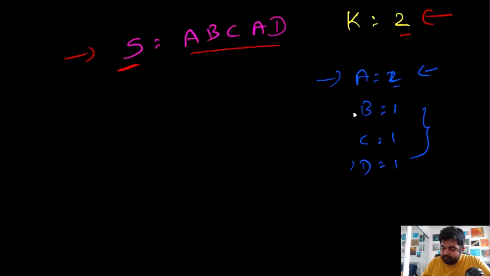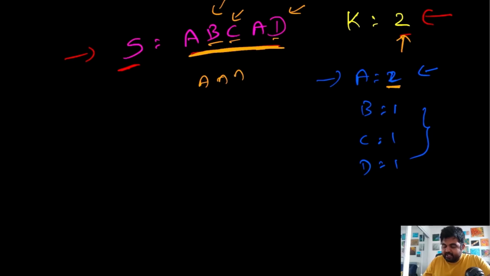And why I'm putting so much emphasis on the most repeating character is because this, along with this k and the length of the string or substring, defines whether we can convert any substring to all repeating characters or not. Let me show you how. Suppose in this case we consider all these 5 characters. Even if we replace any 2 characters, in this case we have 3 characters to replace. If we replace any 2 characters, no matter what happens, we won't be able to create a substring where all the 5 values are actually a.